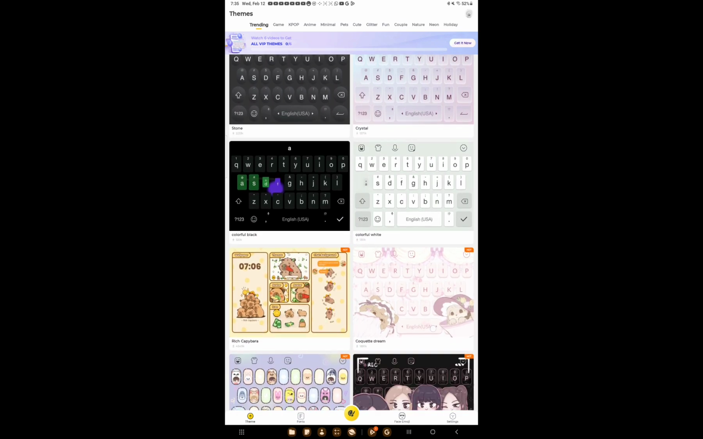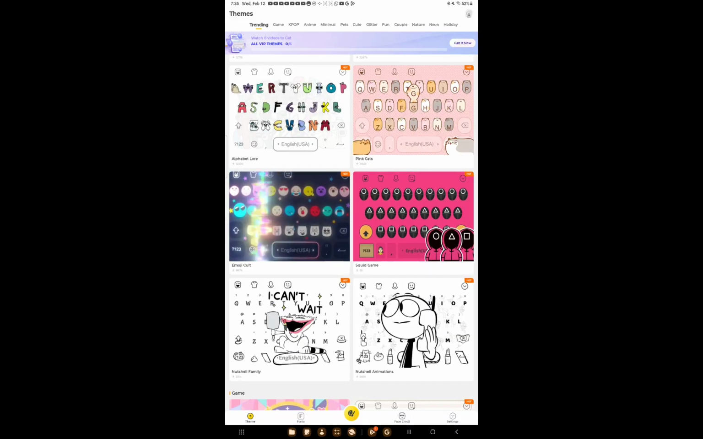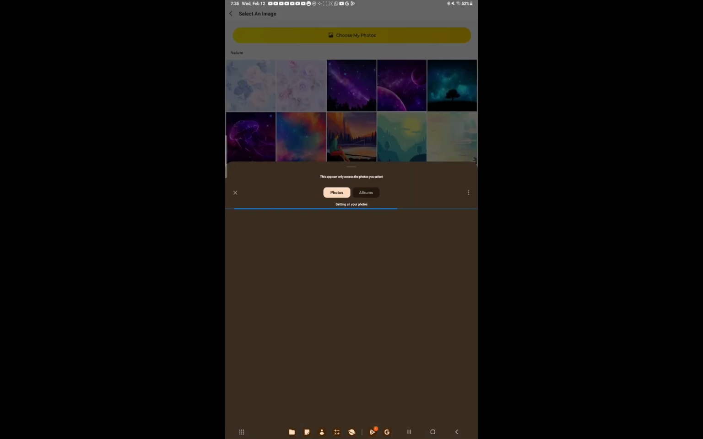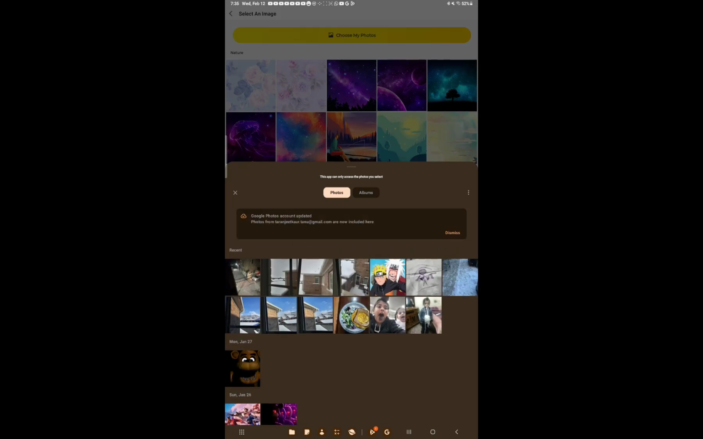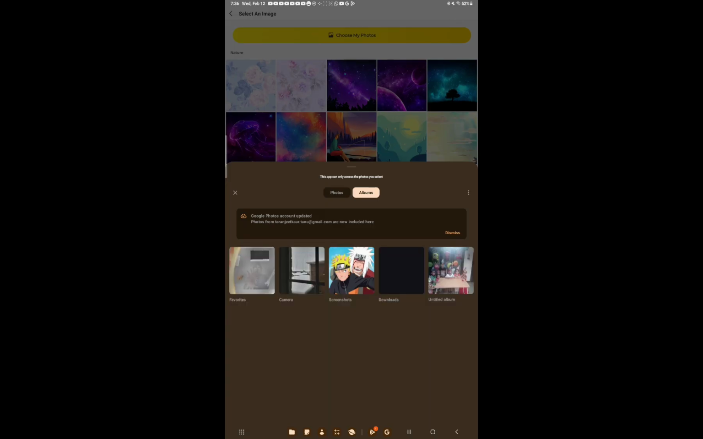If you don't like any of these, or you can't really find any to your liking, click on the yellow button, and over here it'll show your photos, or whatever photos you can go, or you can go to albums and pick it out.